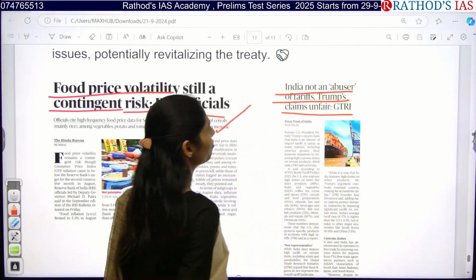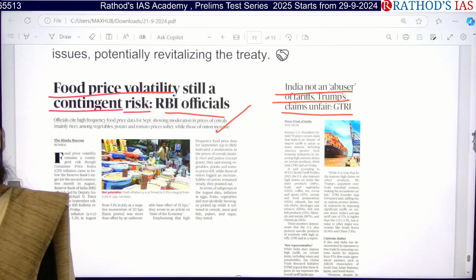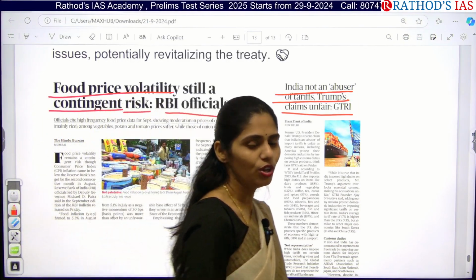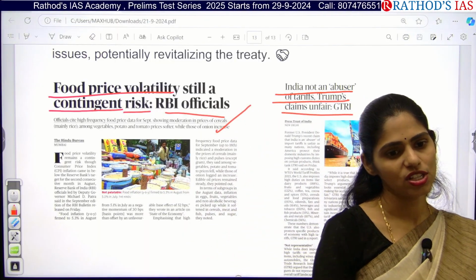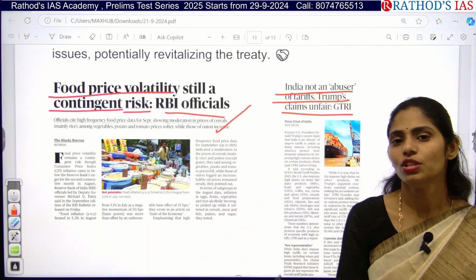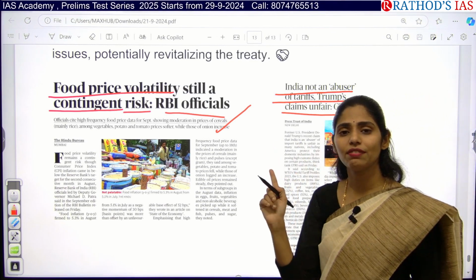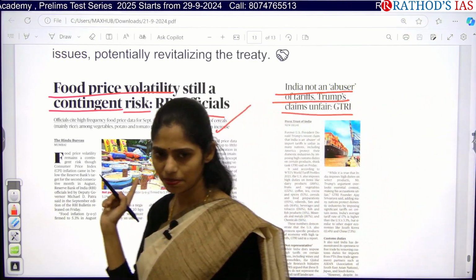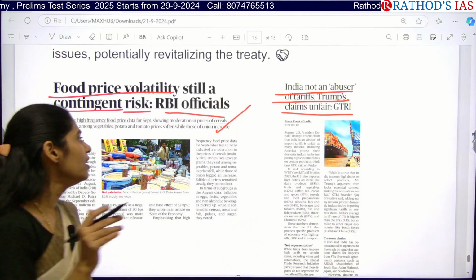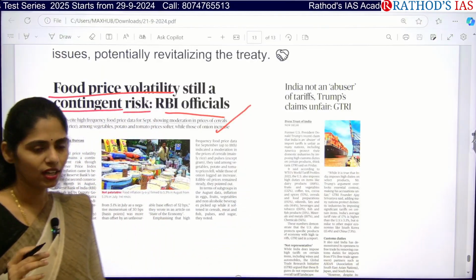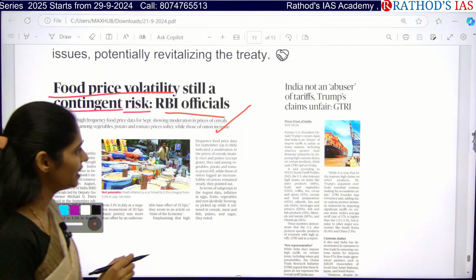Okay, and the next one here is: India not an abuser of tariffs, Trump's claims unfair, says GTRI. As you all know, there is an issue going on between the US and India in the WTO. Recently the US raised a question regarding fishery subsidies, given by the government of India, which affect free and fair trade in the international market. And again, former US president Donald Trump made a statement.